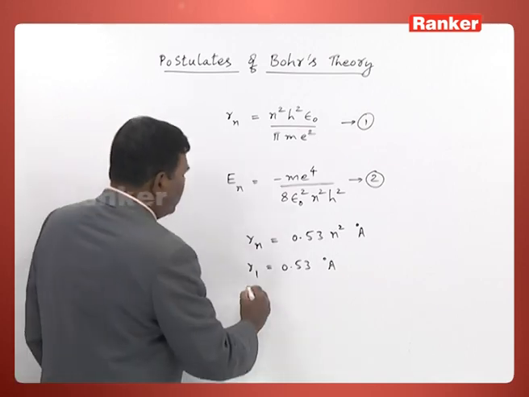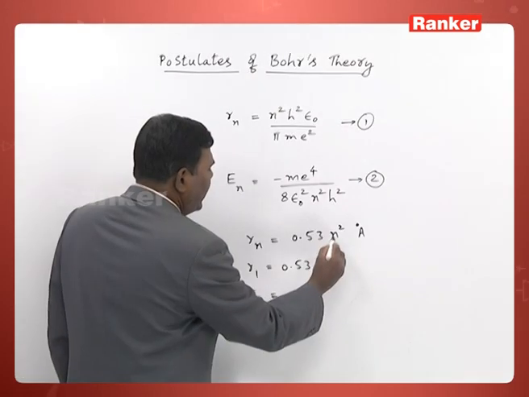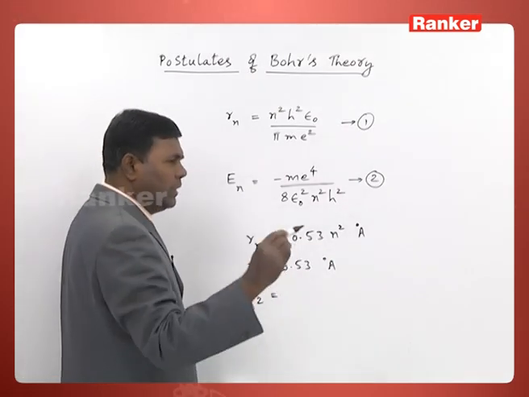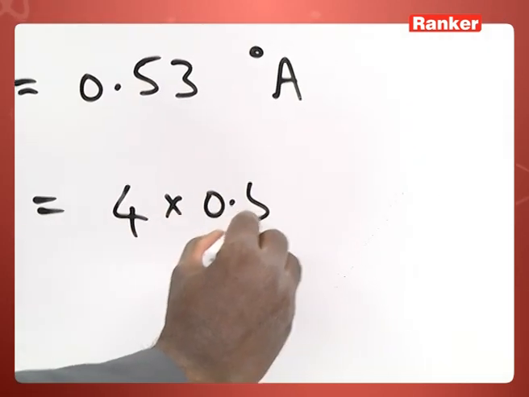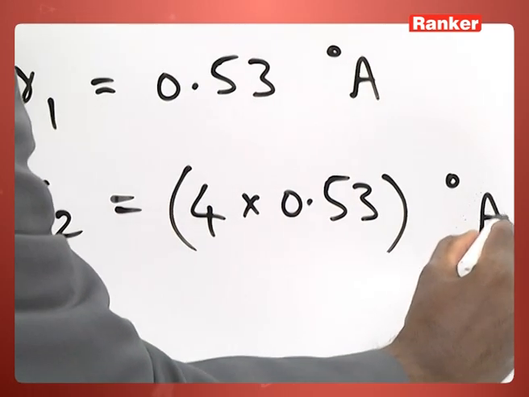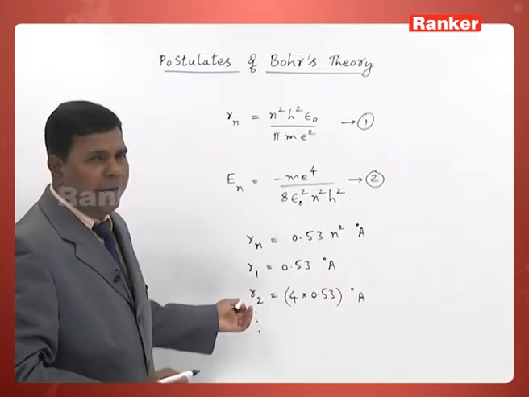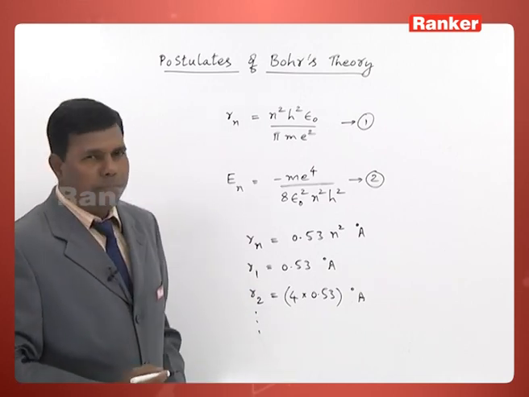Similarly, if you want to calculate the second orbit of hydrogen atom, then n square will be 2 square, that will be 4 multiplied by 0.53, that is the radius of the second orbit, and so on. You can calculate radius of any given orbit using that expression.